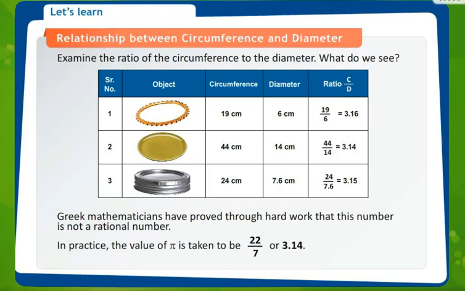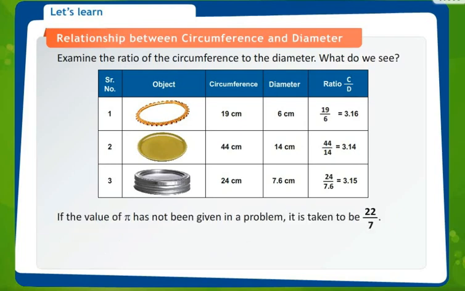In practice, the value of pi is taken to be 22 upon 7 or 3.14, either of the one. If the value of pi has not been given, it is assumed to be 22 upon 7. Children, we have to remember this because 22 upon 7 is a very important concept.